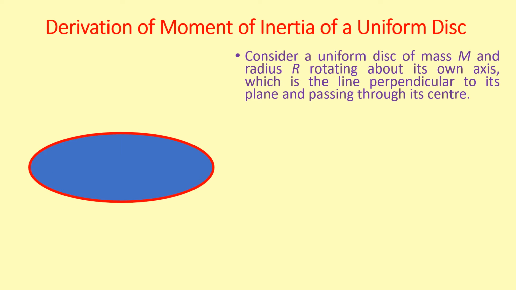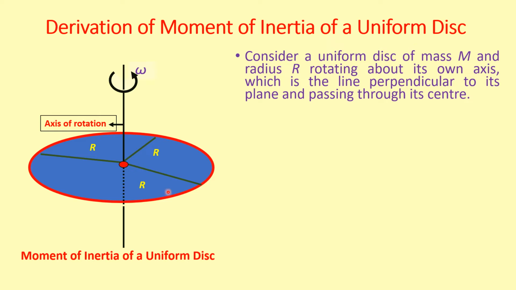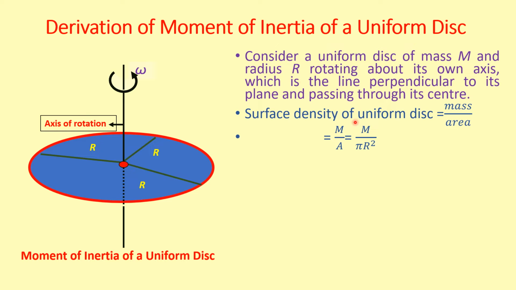Derivation of moment of inertia of a uniform disk. Consider a uniform disk of mass m and radius r about its own axis, which is the line perpendicular to its plane and passing through the center of this circular disk. The surface density of a uniform disk is given by mass upon area. Area of a uniform disk is given by pi r square. So we can write the equation as m upon pi r square.